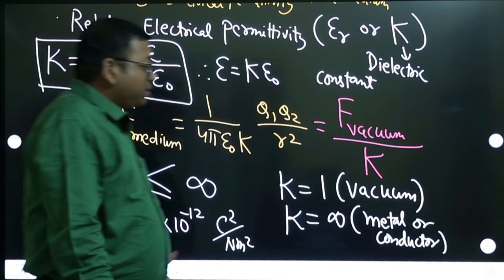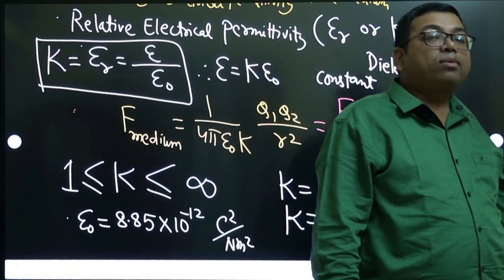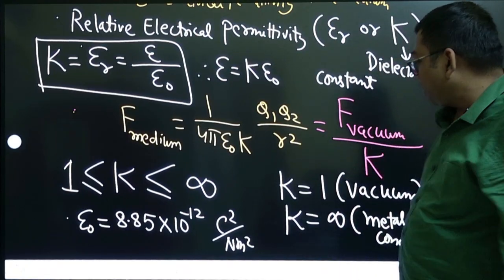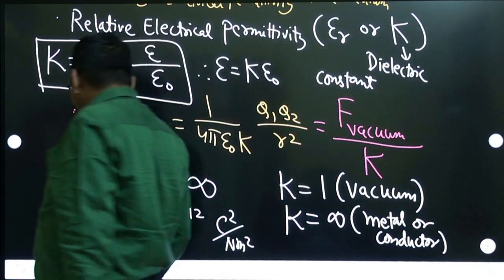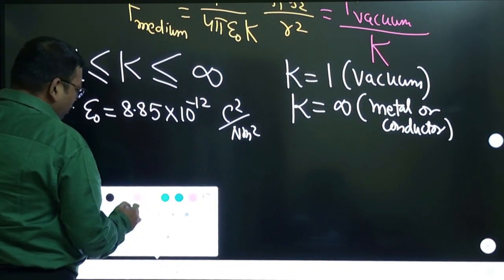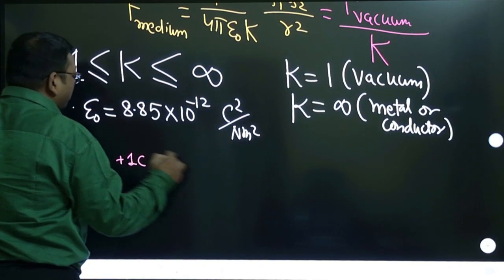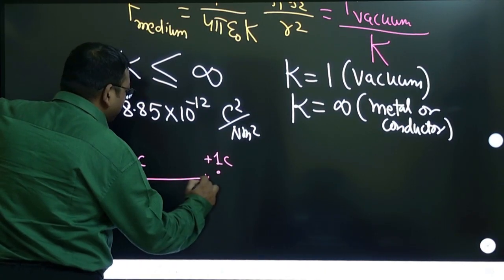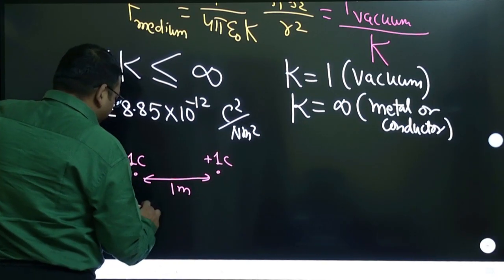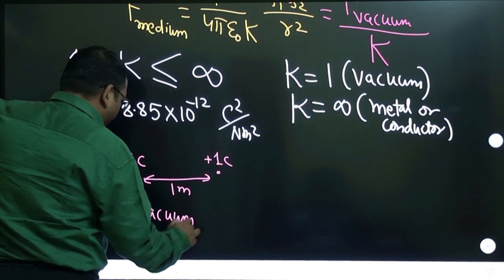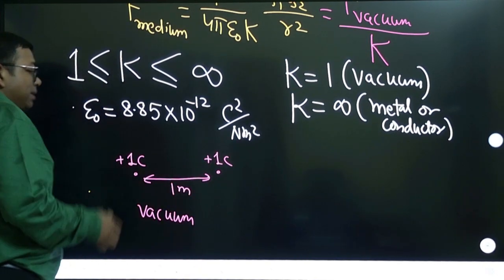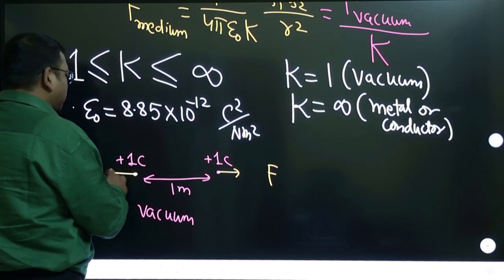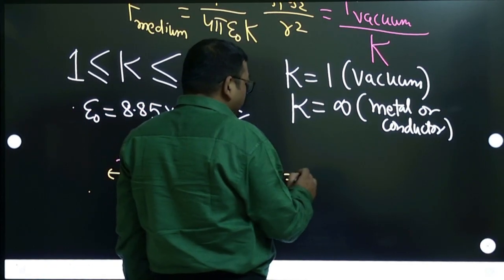Now, using all that we have discussed, you can start doing calculations on the forces. Very simple calculation you start with. Suppose, for example, you take 1 coulomb charge, plus 1 coulomb, and another plus 1 coulomb charge at 2 points separated by 1 meter distance in vacuum. What will be the electrostatic force of repulsion? We know that repulsion will happen because charges are similar, but the magnitude we can calculate easily.